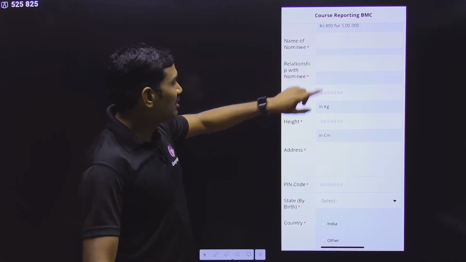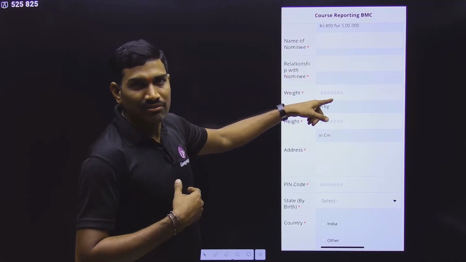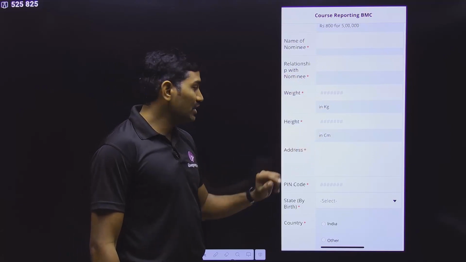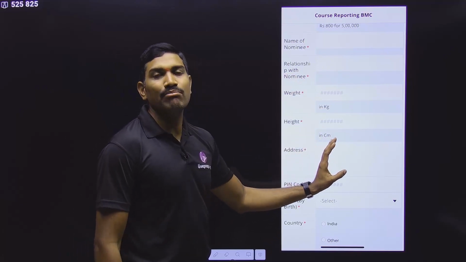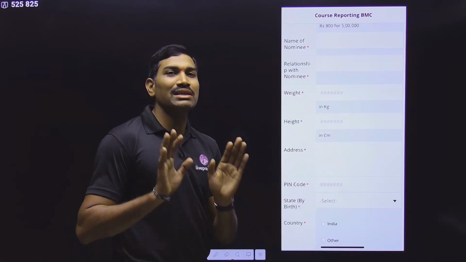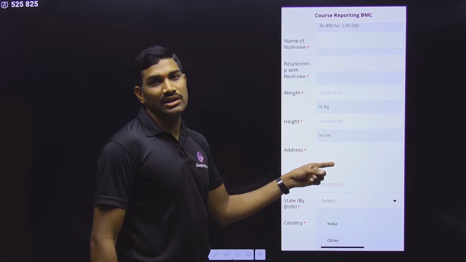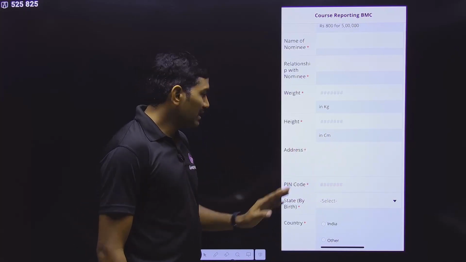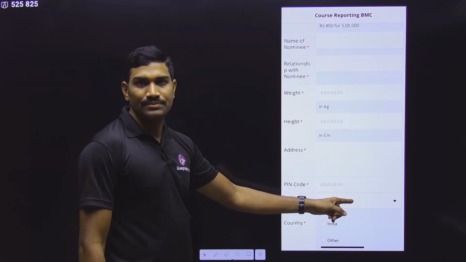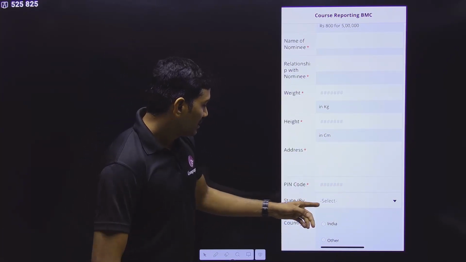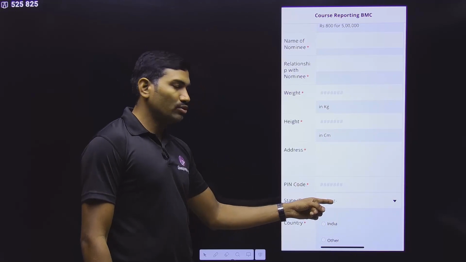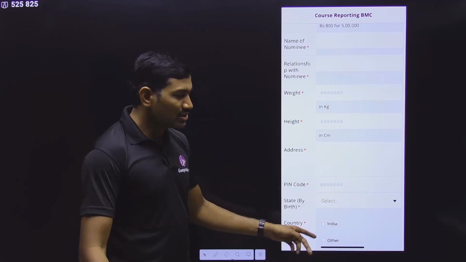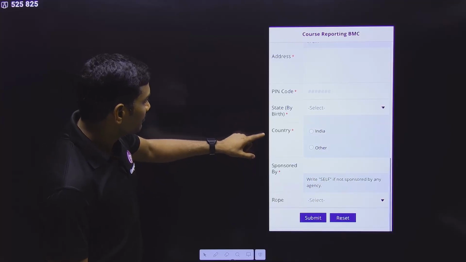And the relationship with the nominee also we need to write. And what is our weight, that we need to write in kgs, and height in centimeters. And the address. Write the complete address, full details here, because if something happens to us, they need to contact our parents or our guardians, whoever it is. So write the complete address, and the pin code number also. And the state, to which state we belong by birth, that also we need to fill here. Country, whether it is India or outside, that also we need to fill here.